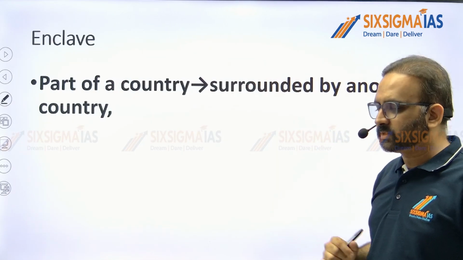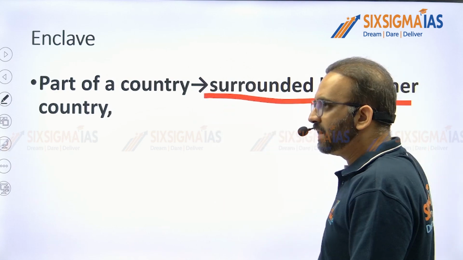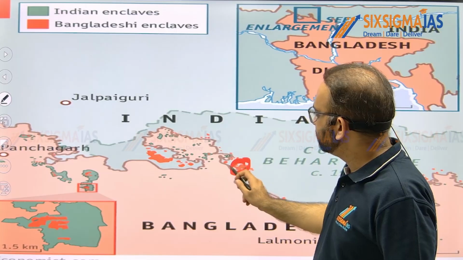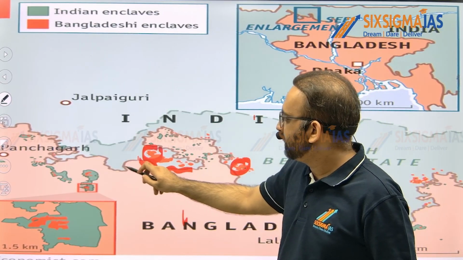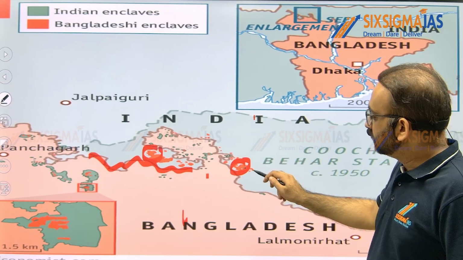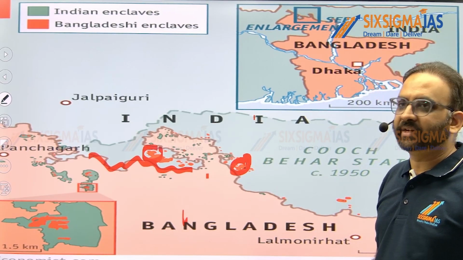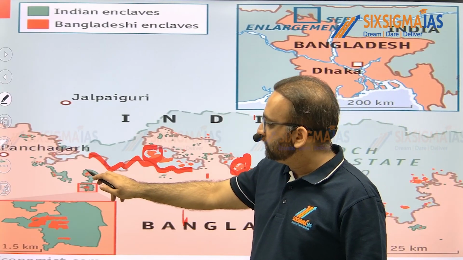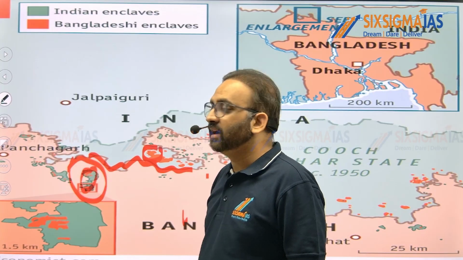Right? So you must be wondering what is an enclave. An enclave is a part of a country surrounded by another country. For example, see this map. These red lines you are seeing, right? This is Bangladesh, this is India, this is the India-Bangladesh border. These red lines you are seeing are actually Bangladeshi territory, but surrounded by India. And this green territory you are seeing is actually Indian territory, but surrounded by Bangladesh.